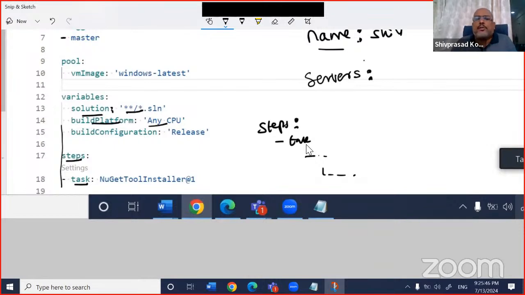So remember certain things. It is a name value pair. Second, collections are by using hyphens. Third, it is space indented. If you know these three things, it is enough for an Azure DevOps pipeline. Whatever more we need, we'll talk later.